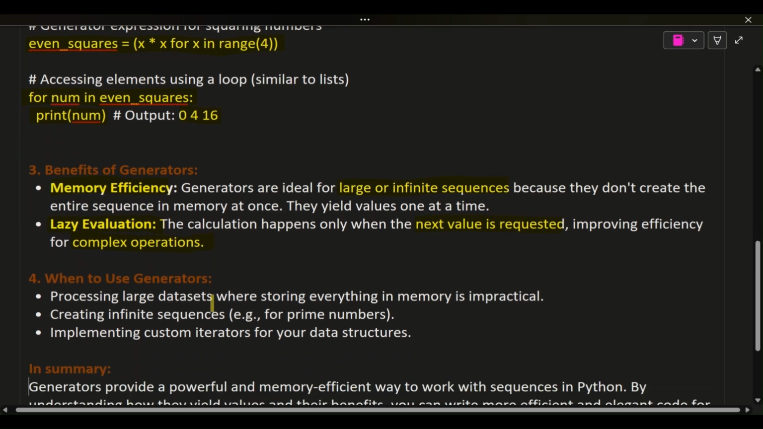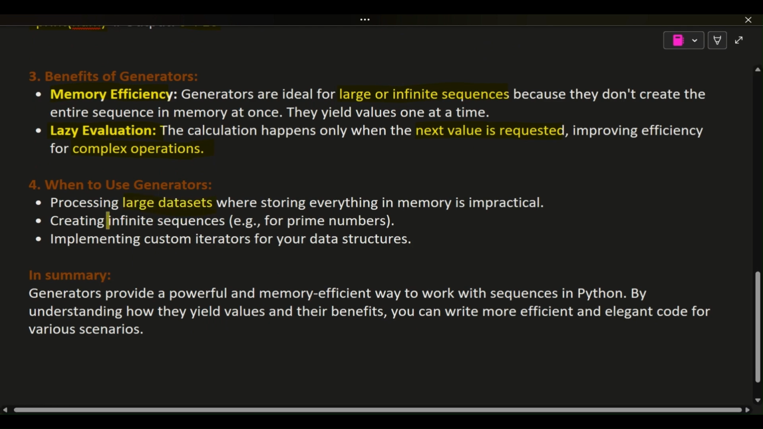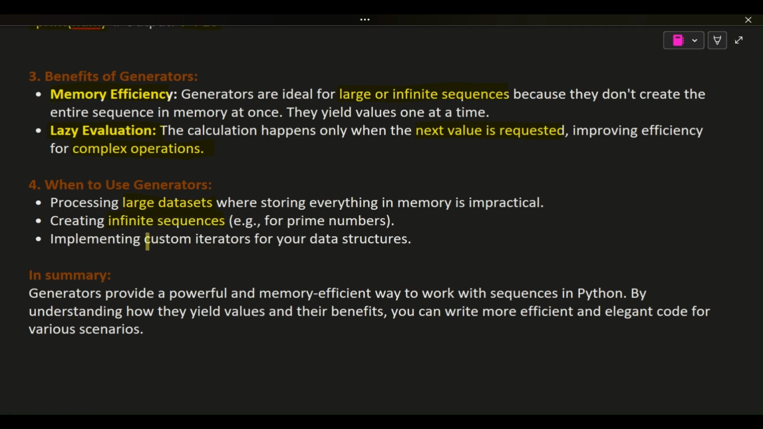4. When to use generators. Processing large datasets where storing everything in memory is impractical. Creating infinite sequences, e.g., for prime numbers. Implementing custom iterators for your data structures. In summary, generators provide a powerful and memory-efficient way to work with sequences in Python. By understanding how they yield values and their benefits, you can write more efficient and elegant code for various scenarios.